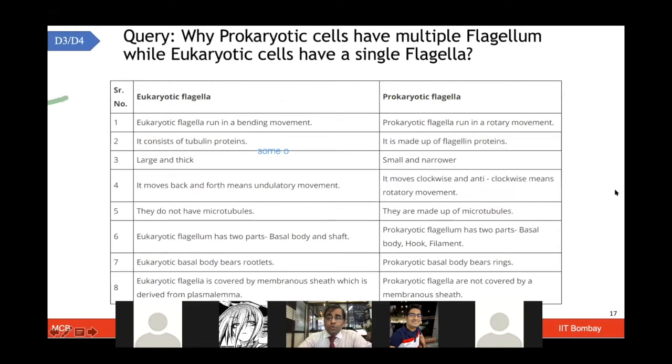Again, if you want to know more about the differences between prokaryotic and eukaryotic flagella, you can refer to this table. I'm not going to read and give you too much detail about it because it's beyond what I'm going to ask in the course. But in case some of you are really keen on knowing the details, I think this table reference can be utilized for understanding it better.